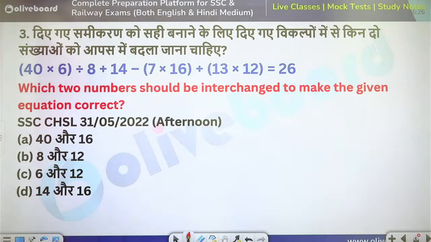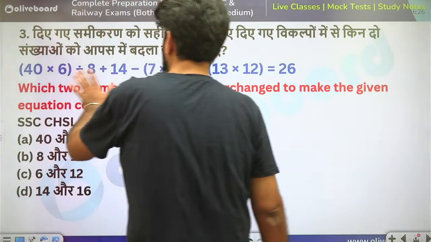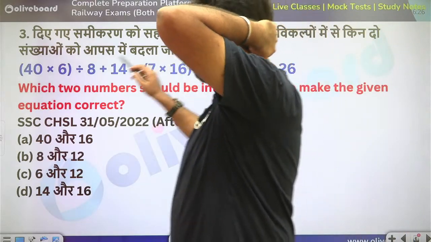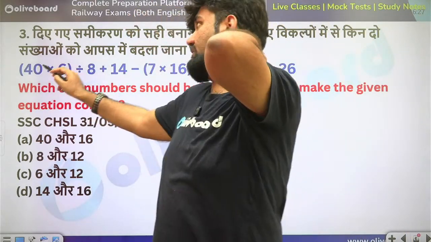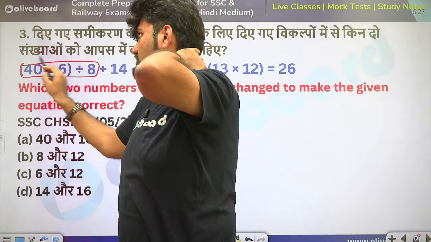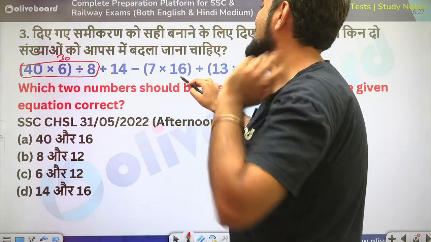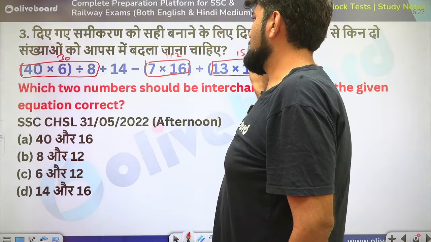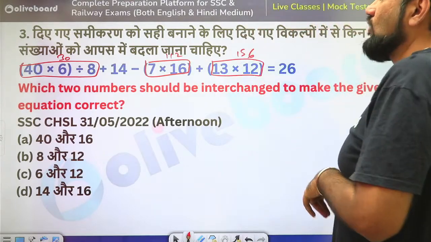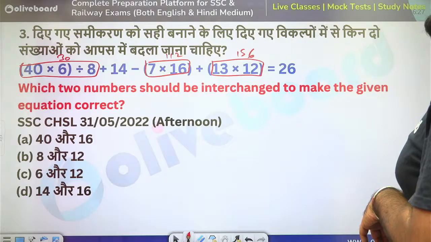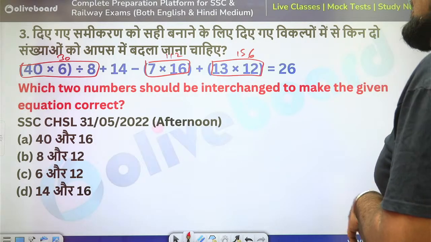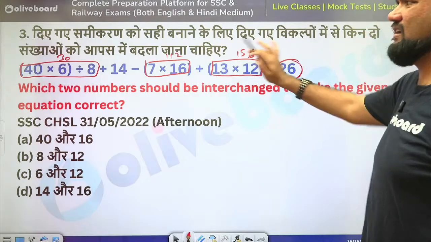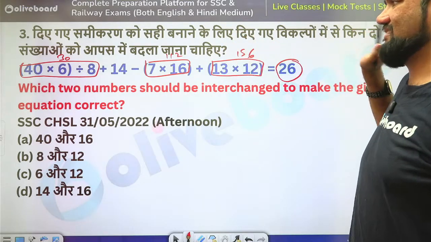In this case, what is going to happen now? Again, I will see that it's a large calculation. And if I check it here, 40 into 6 divided by 8, so this is 5 into 6, 30. Still divisible here. 30 plus 14 minus 112 plus 156. Now 30 plus 14 is 44. 44 plus 156 is 200. Right? Now 200 minus 112 is nothing close to 26. Whatever it is, you don't have to get the answer, but nothing close to 26.